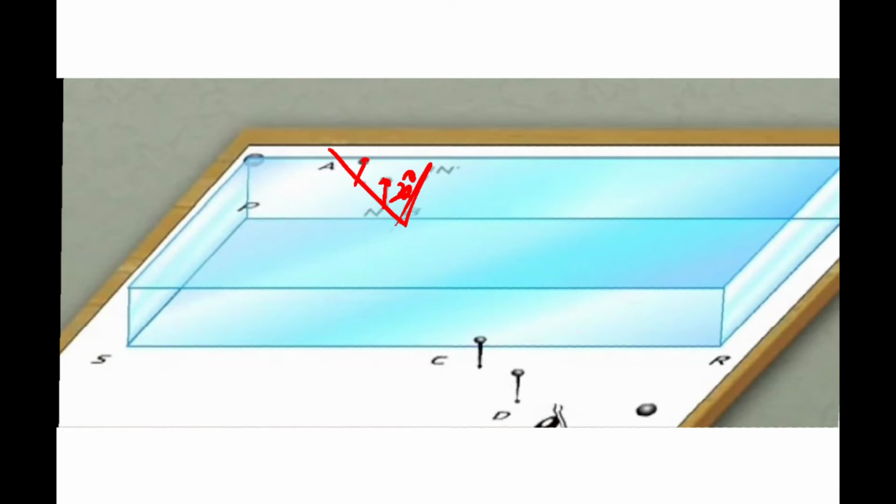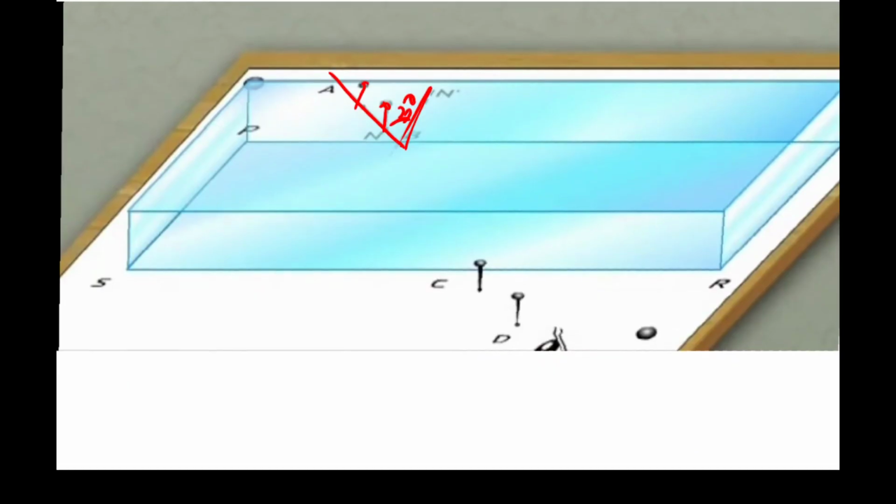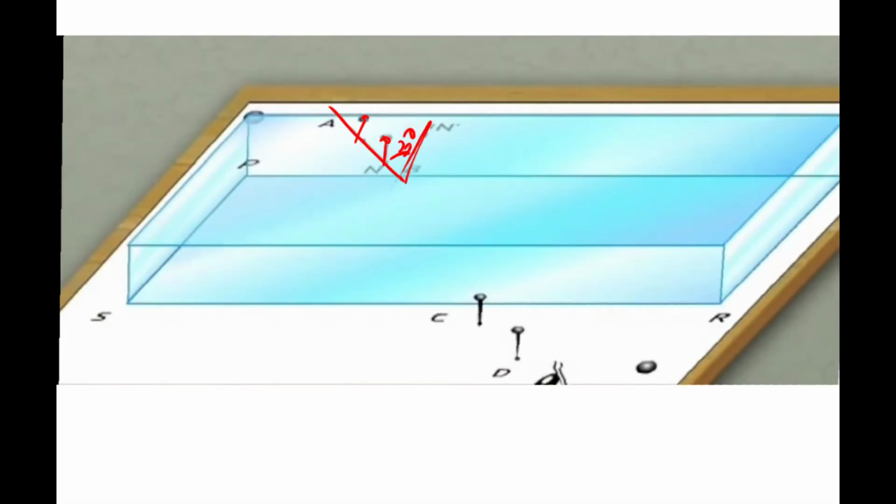You are looking inside the glass slab, and wherever you see the two pins, in connection with those two pins keep a third pin and a fourth pin in such a way that they all come in a straight line. So you will feel that yes, these are all in a straight line. Okay, so this is how you are going to see.